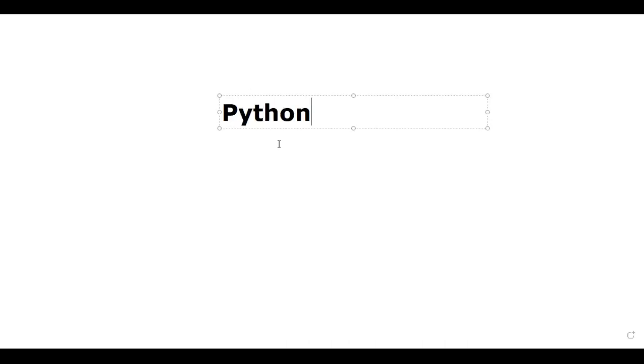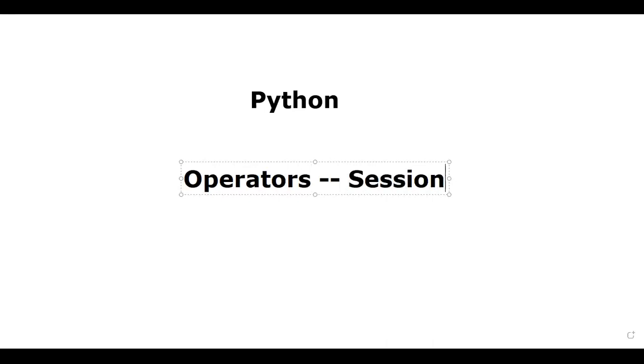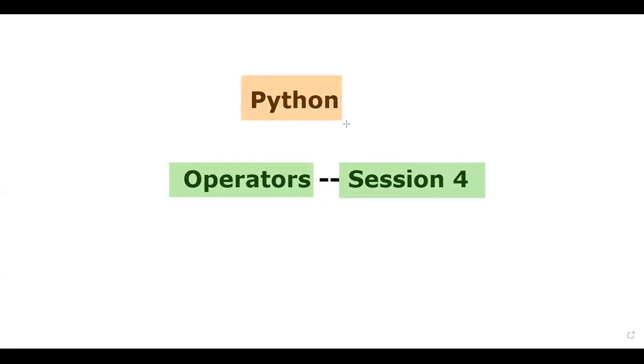Today we will discuss the next upcoming session, that is the next topic under operators. Okay. What is the session number? It's session number 4. Observe properly. Let me just highlight this. Operators, session number 4. Already 3 sessions got completed when it comes to operators.